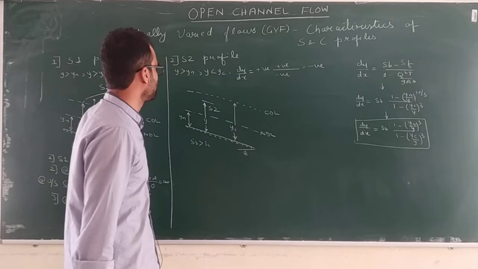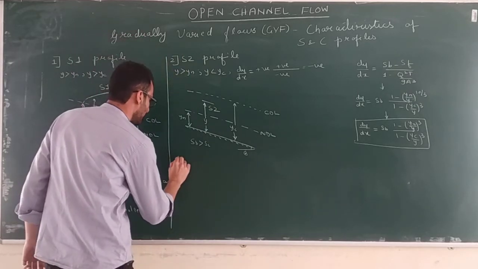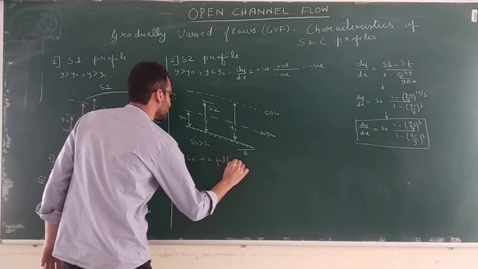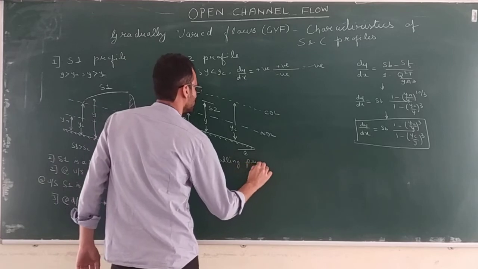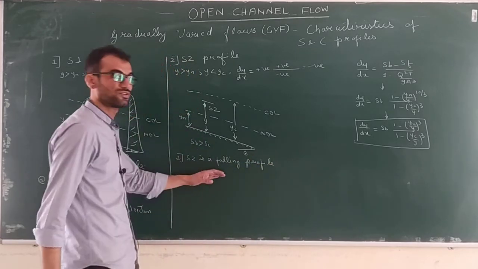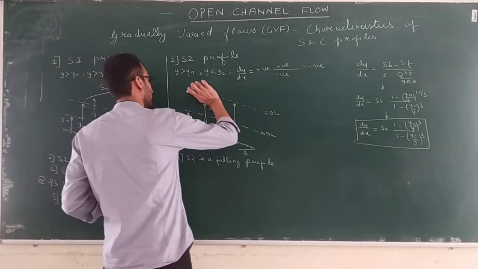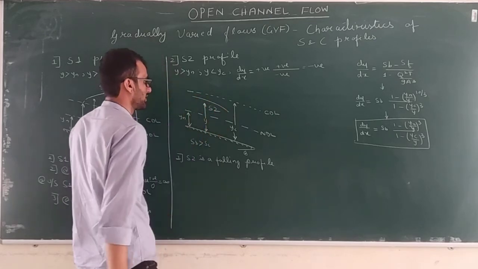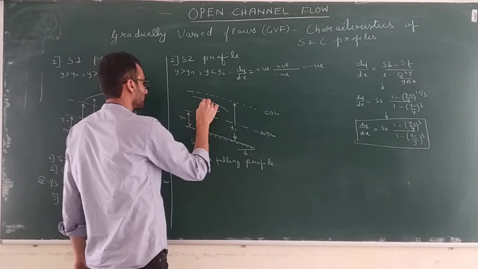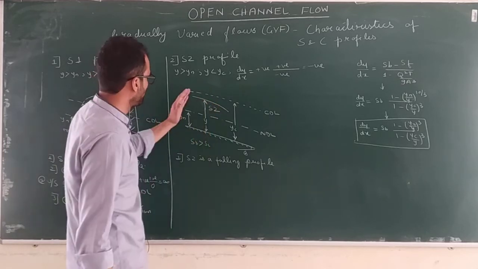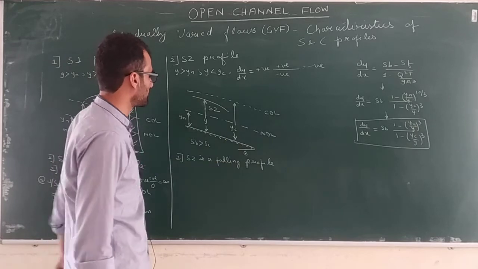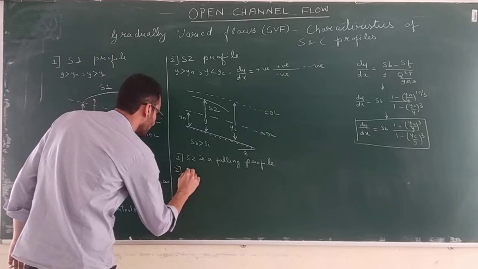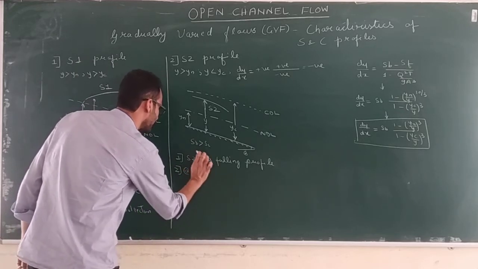So what is the meaning? The first inference is that S2 is a falling profile, a falling or drawdown profile. It is falling. Fine. Now how it will behave at the upstream and how it will behave at the downstream, that we will see. First let's look at the upstream.